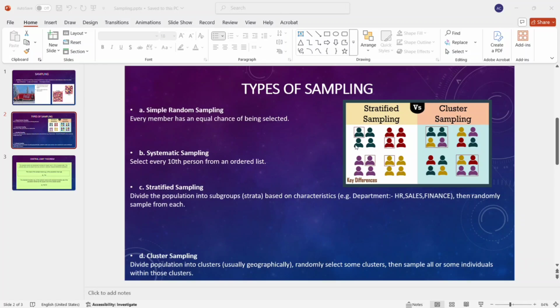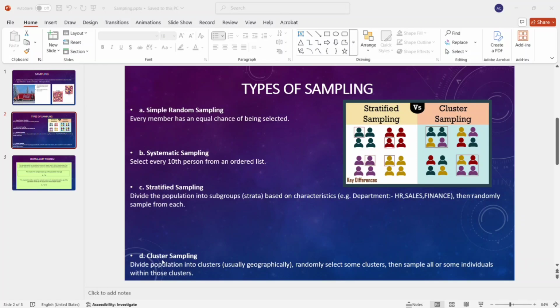As you can see in the image also, this green one is the HR department. From the HR department I select only 4 employees, and this one is the sales department. From sales I select 4, and this is finance and this is analytics. So this type of sampling is stratified sampling.